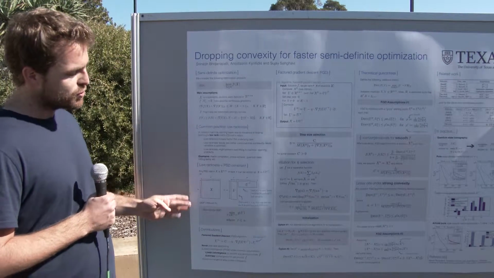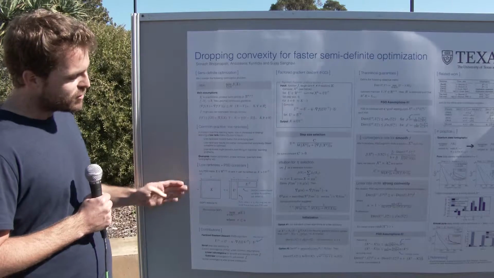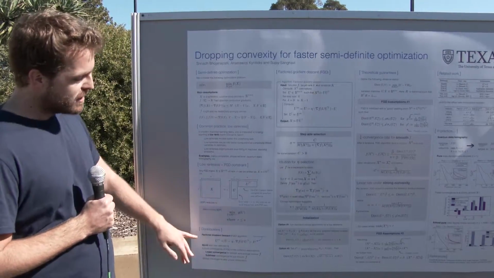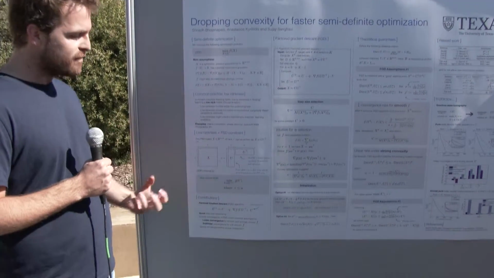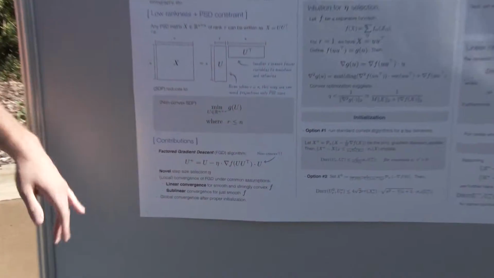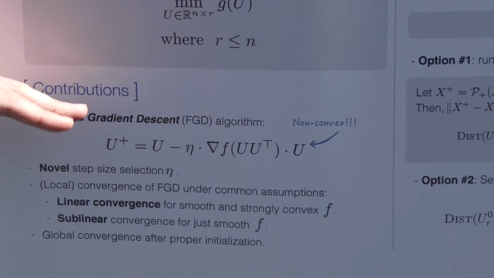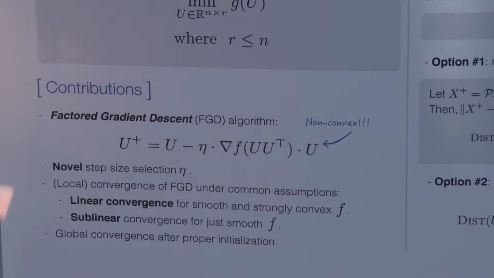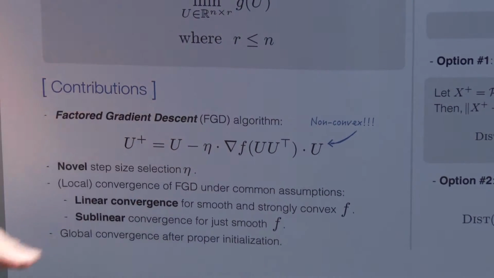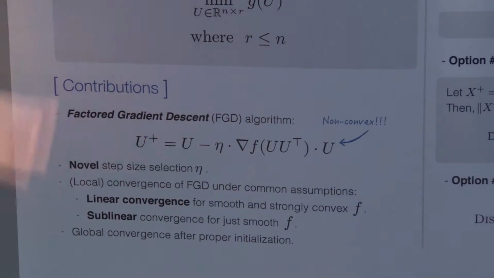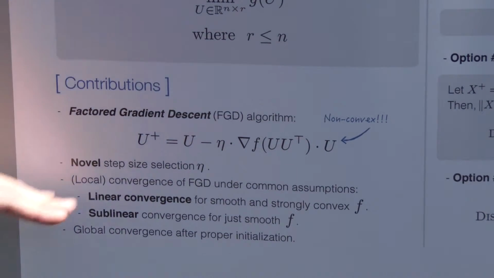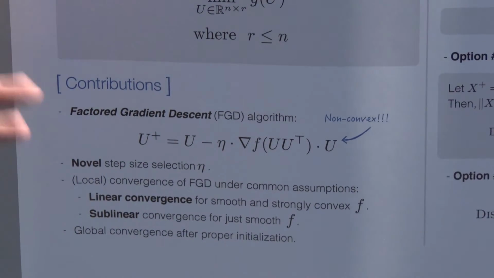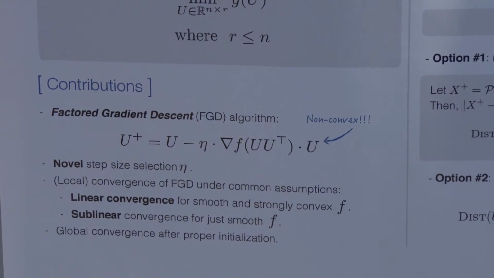How are we going to solve it, and what are our contributions? We try to solve it through gradient descent. We call it factor gradient descent, and what we can show is that, by having a novel step size eta, this simple and easy to implement algorithm has local convergence guarantees, in the sense that it can have linear convergence when the function f is smooth and strongly convex, and sublinear convergence when the function f is just smooth. We can also guarantee global convergence when we have a good initialization point.